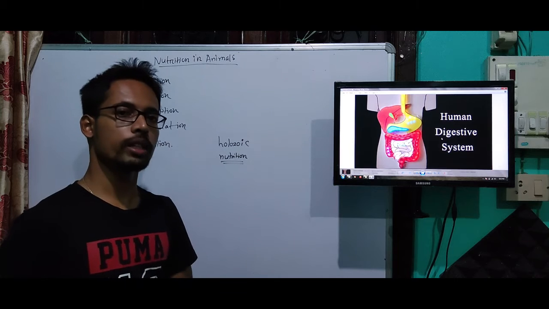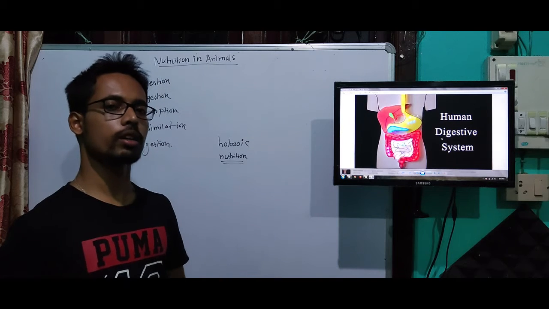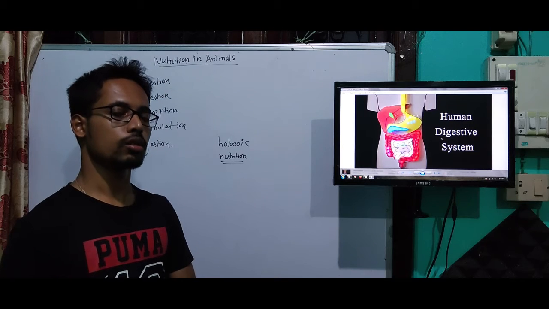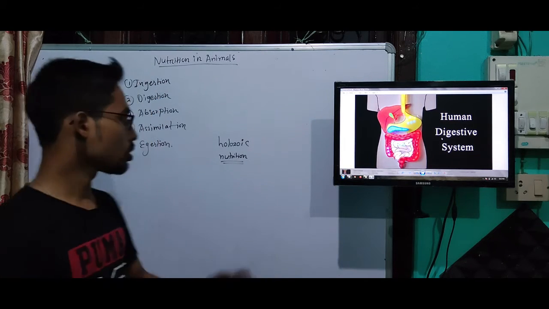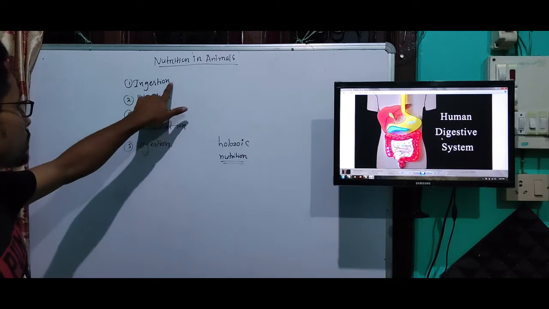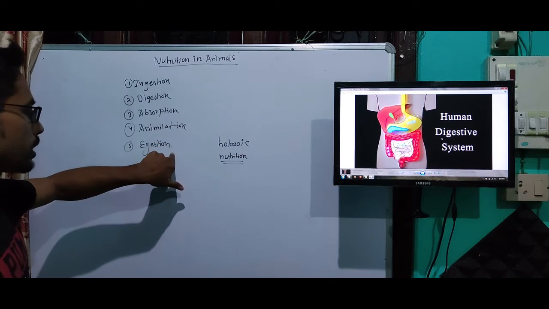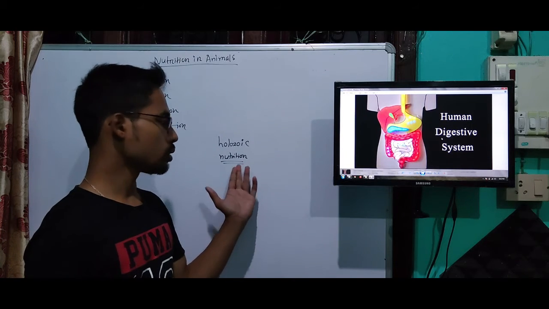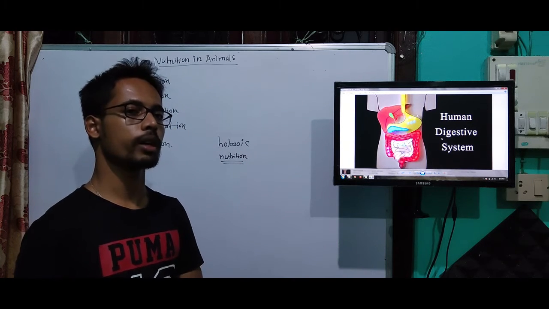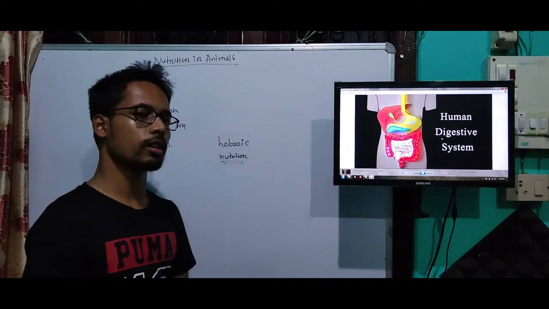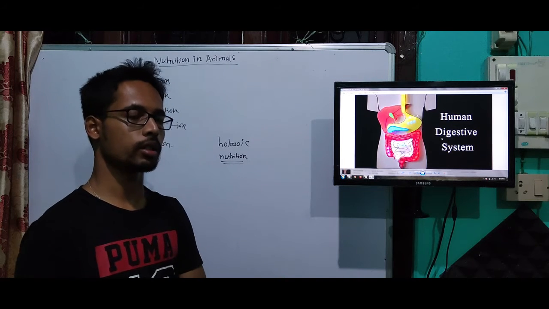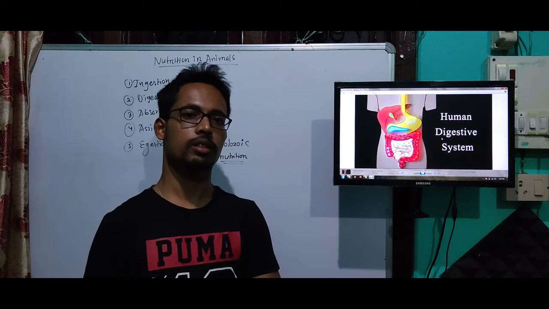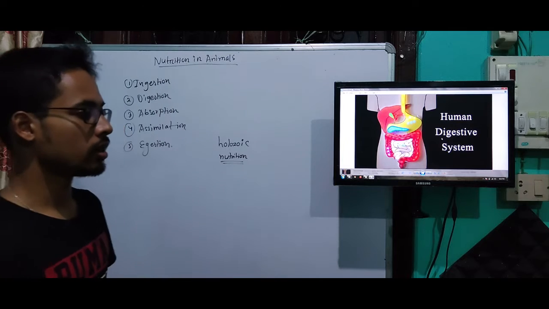The organisms which take food in the solid form, and that food passes through different processes of nutrition such as ingestion, digestion, absorption, assimilation, and egestion. That mode of nutrition is known as holozoic nutrition, and it is performed by some unicellular organisms such as amoeba, paramecium, and multicellular organisms such as human beings and animals such as dogs, cows, cats, deer.